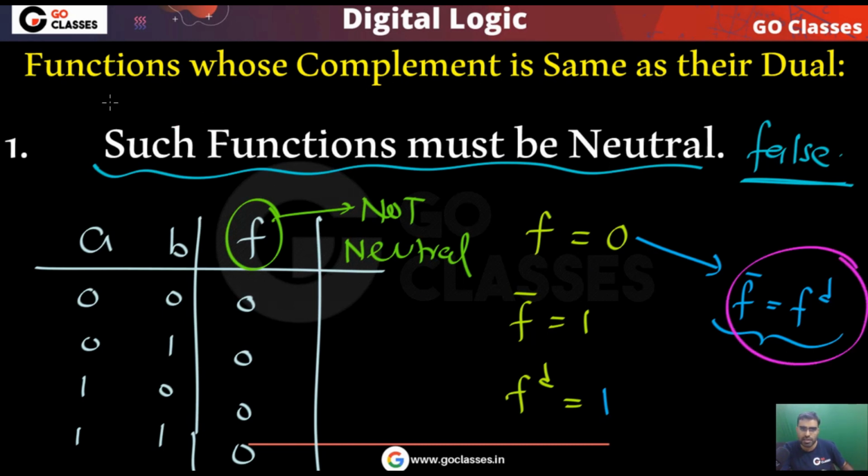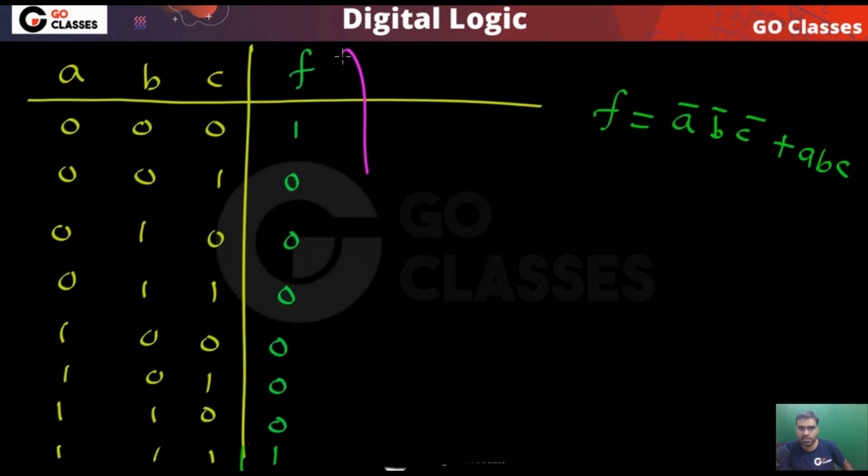So remember this statement, such functions must be neutral. This statement is false because this function is not neutral. Okay, so very easy. You can see this type of functions must be neutral, that statement is false. Another function we can consider is this.